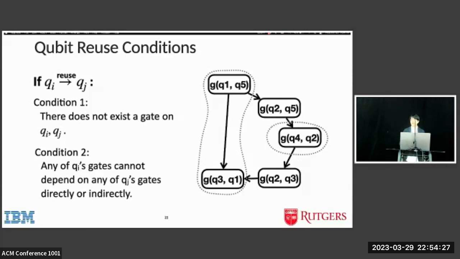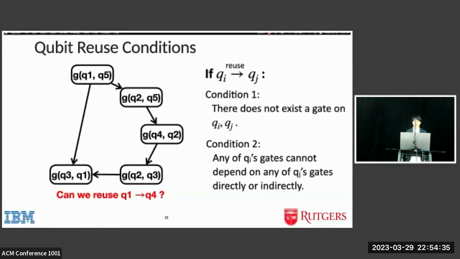And then from the digraph, none of Qi's gates can depend on any of Qj's gates, directly or indirectly. So here's an example. Can we reuse Q1 for Q4? The answer is no, because condition 2 is violated. From this dependency graph, we can see that Q1's gate indirectly depends on Q4's gate.